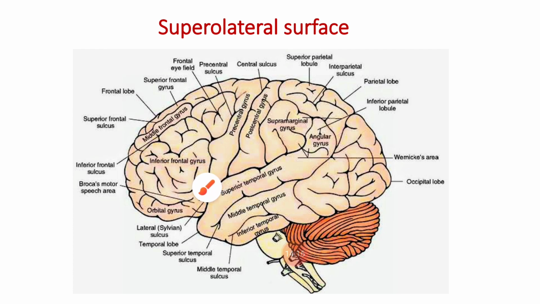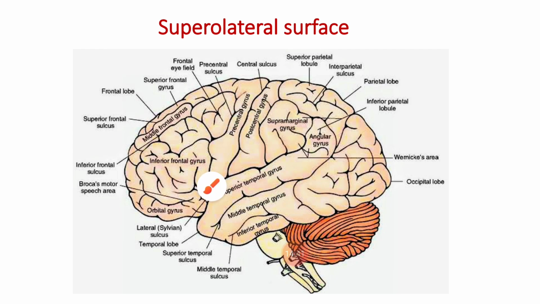The area anterior to the precentral sulcus is divided into three regions, or three gyri, by means of two sulci, that is the superior frontal sulcus and the inferior frontal sulcus. So the superior and the inferior frontal sulcus divide the frontal lobe into the superior, middle and the inferior frontal gyrus.